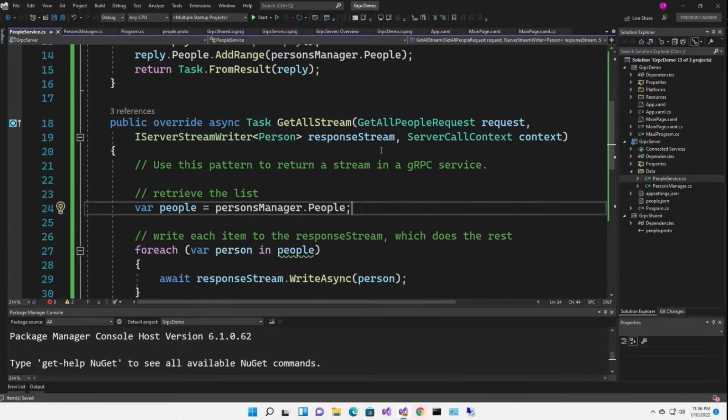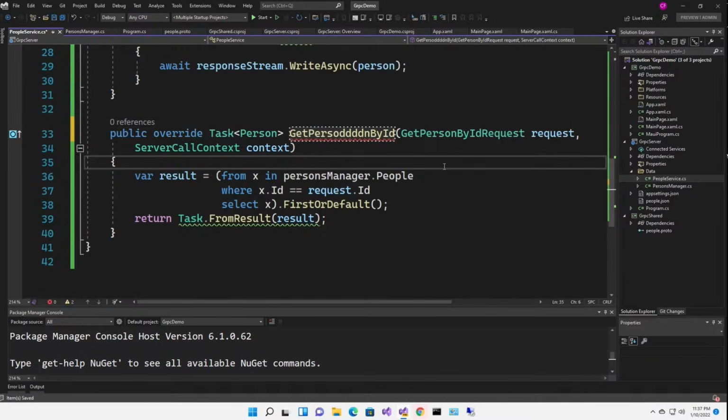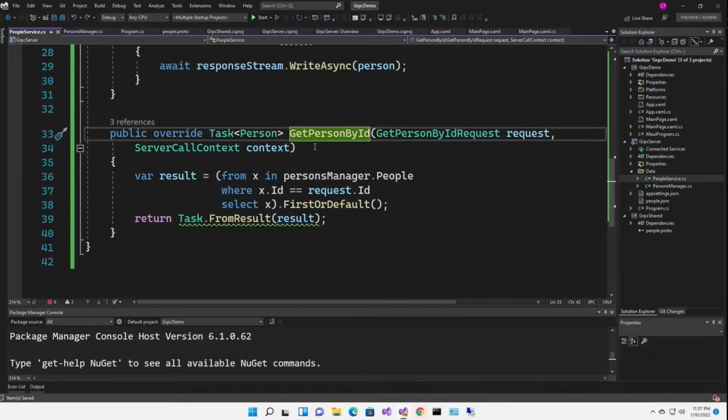Now we'll leave the stream for a second. We'll go down to get person by ID. All right, so you see this is a familiar pattern here. Public override task of whatever you're returning. The name as defined by the service. I can't change this or else it won't know what to do, because in the base class, this is a virtual method. Get person by ID request and the server call context.